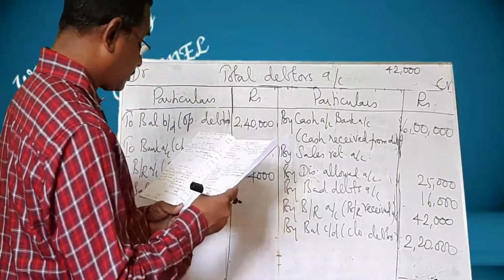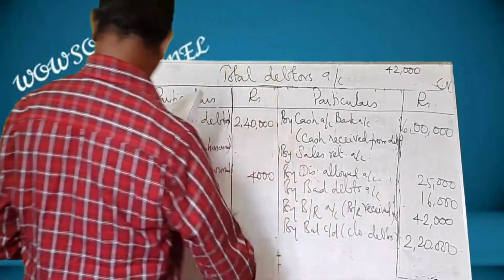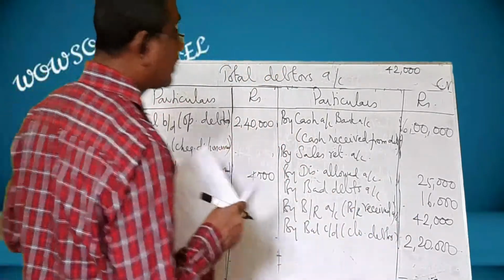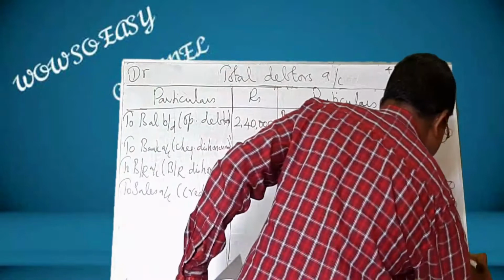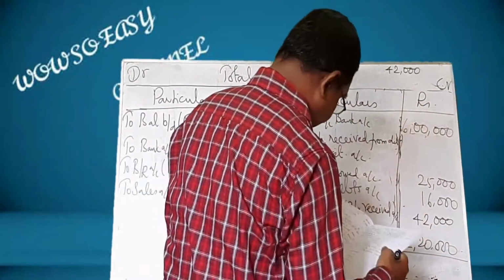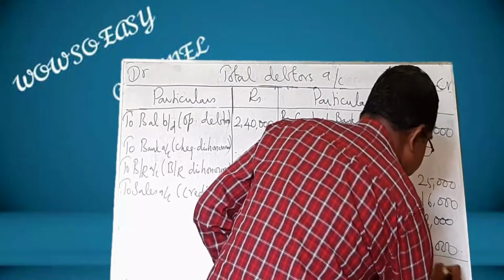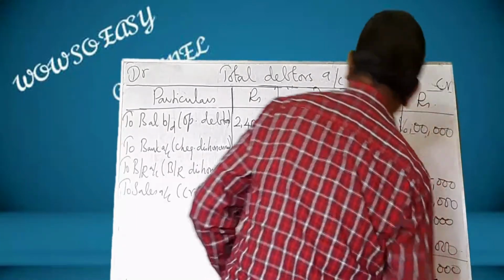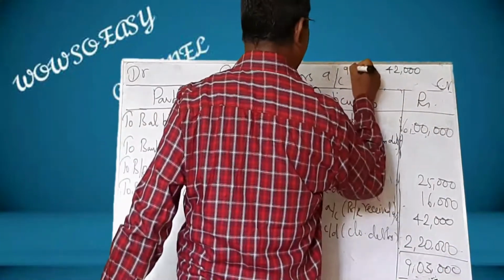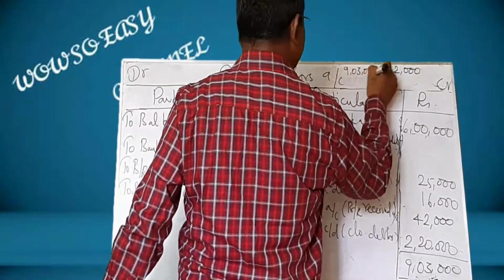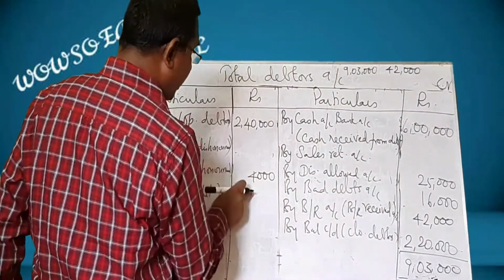Now, go for finding the balance between these two. First, let us find the total of this one. And that will come to 9,03,000. From this 9,03,000, subtract 2,44,000.